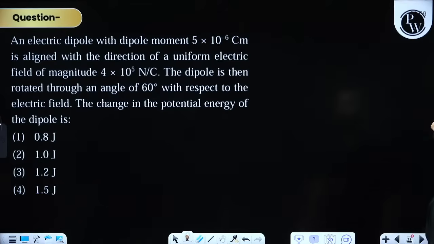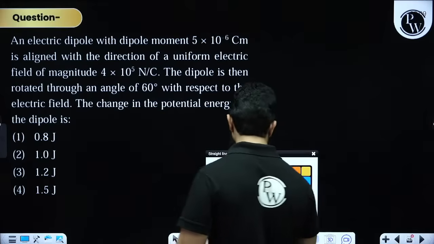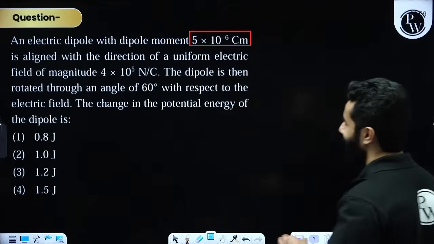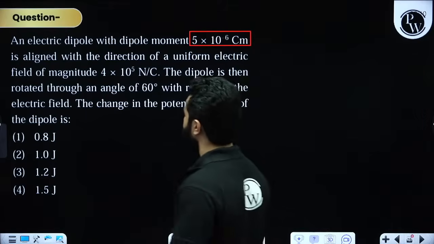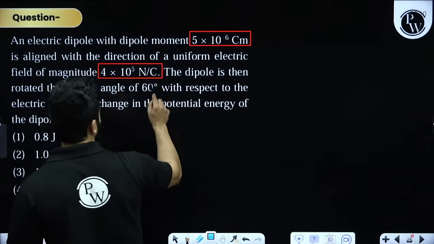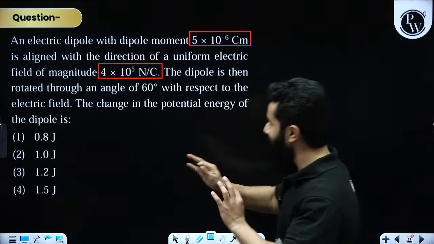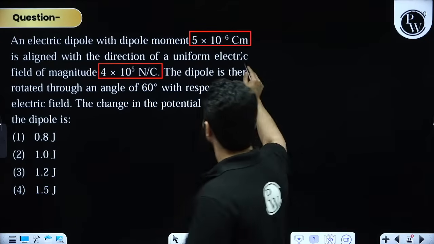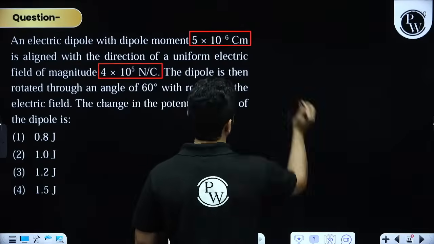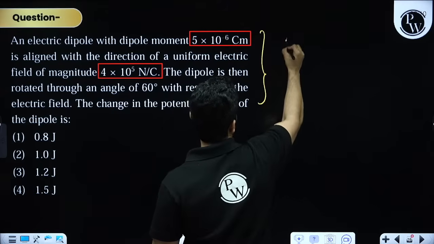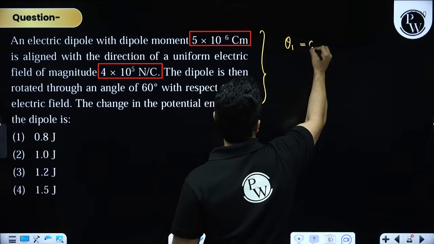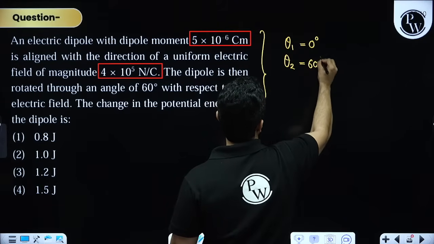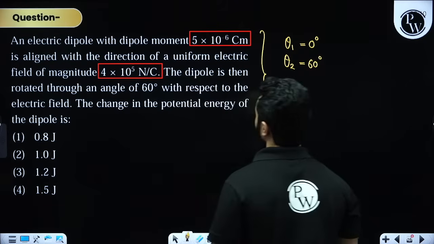An electric dipole with dipole moment 5 into 10 to the power minus 6 coulomb meter is aligned in the direction of uniform electric field of magnitude this. Clear. The dipole is then rotated through an angle. My dear friends, they are saying that dipole is with the direction of uniform electric field. This means that theta 1 is 0 degree and theta 2 is 60 degree, right?